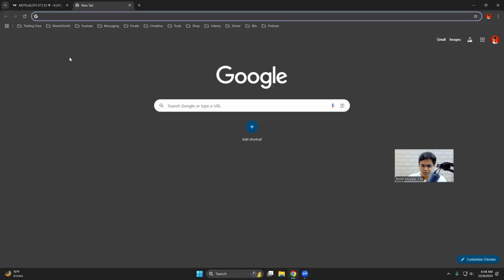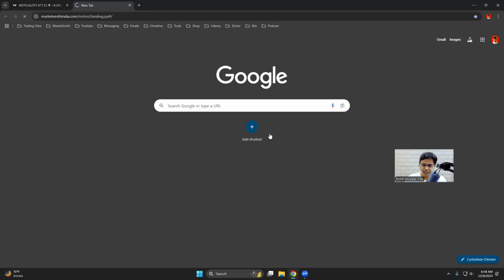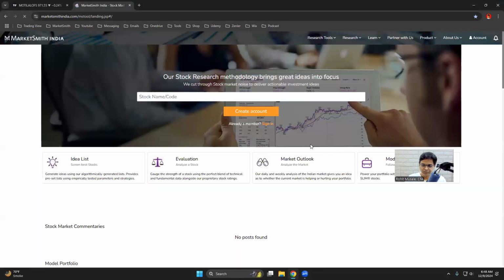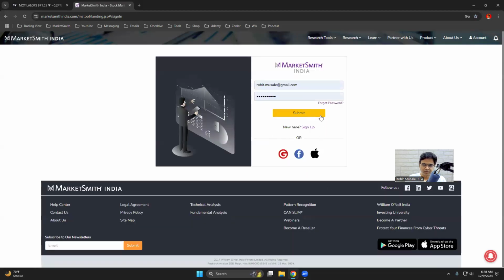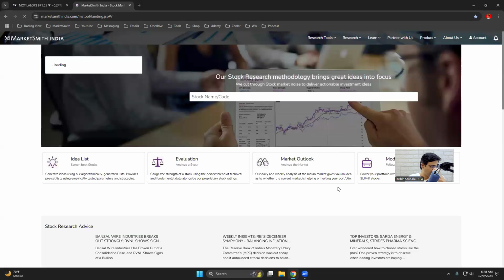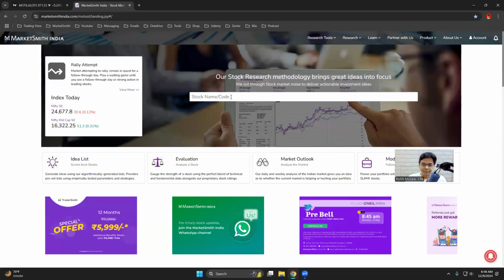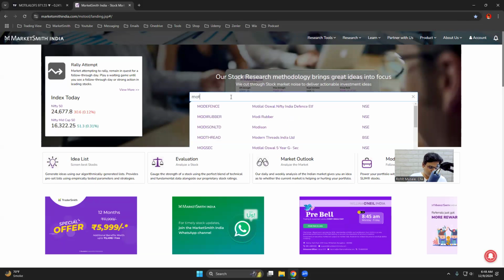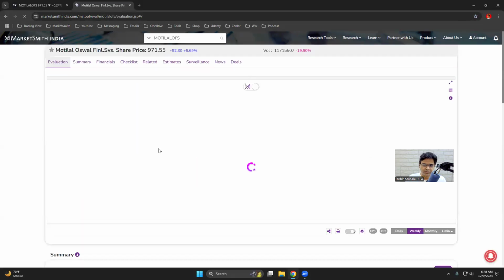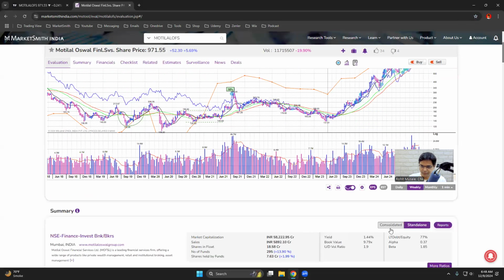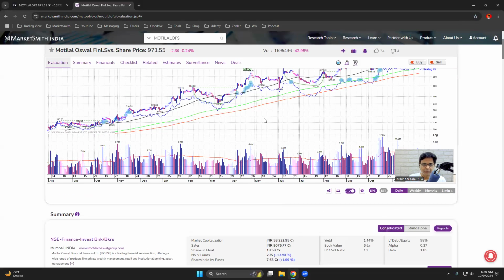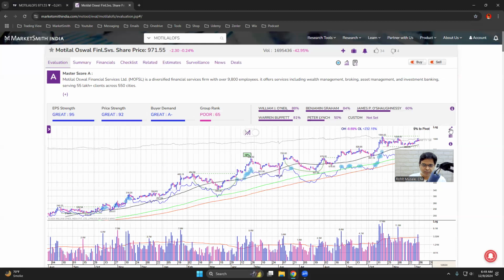So, as usual, let us do our three kinds of analysis that we do on each stock, which is comparative analysis, technical analysis, and fundamental analysis. So I will sign in here. Let us go to Motilal Oswal. So I click on consolidated here. I click on daily. I will expand this.